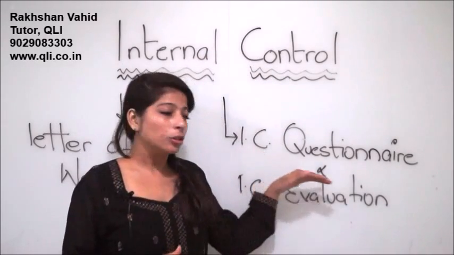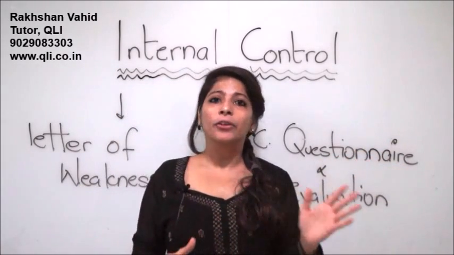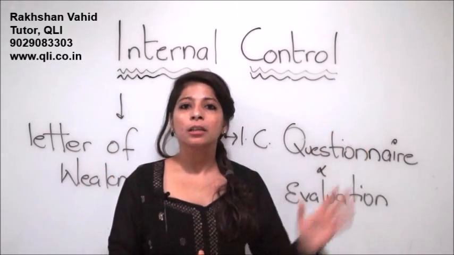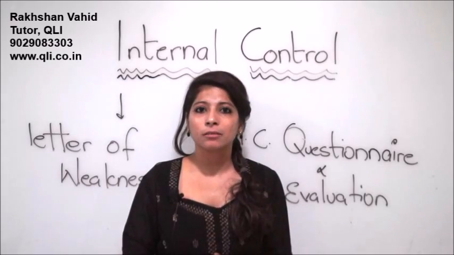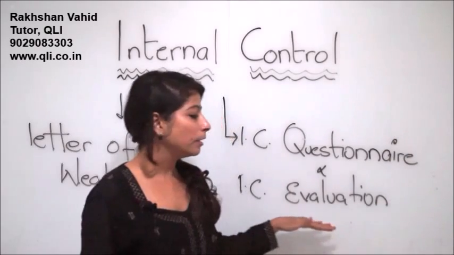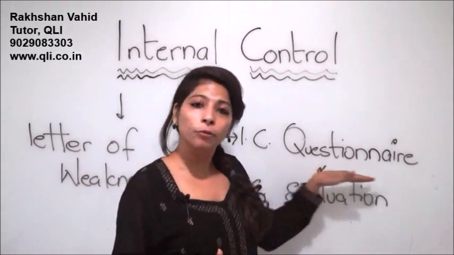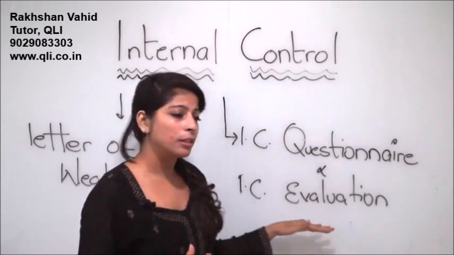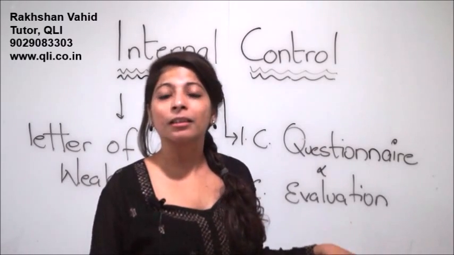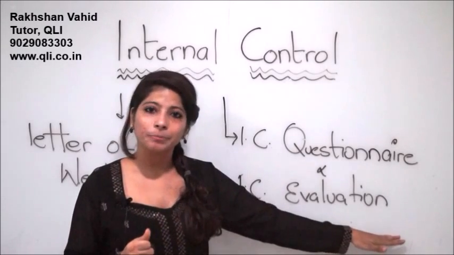The questionnaire generally contains a question about a particular transaction or a particular process, which has to be answered with either a yes or a no. While a yes would indicate a positive reply, a no would mean the internal control is weak or non-existent. This no would later be evaluated in depth by the auditors and would fall in internal control evaluation. So a questionnaire item which does not fulfill the criteria, or gets an answer of no, falls in internal control evaluation, in which a detailed analysis is done by the auditors and then the conclusion is arrived at. They generally make suggestions in this category.